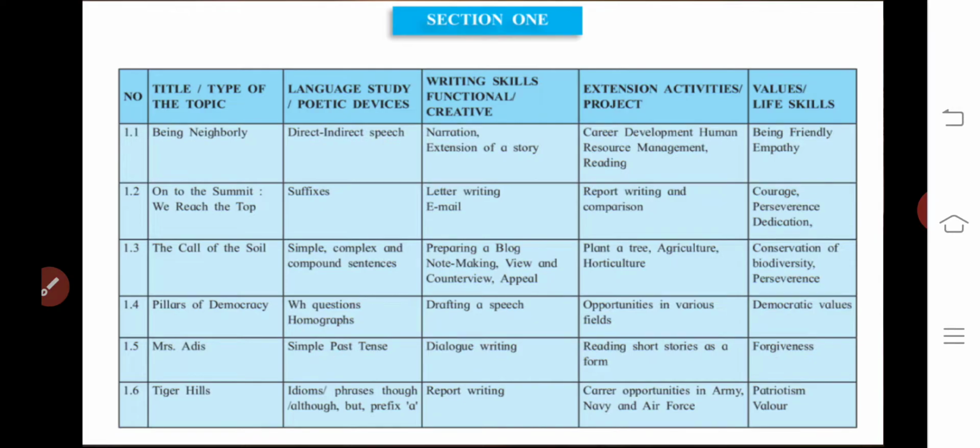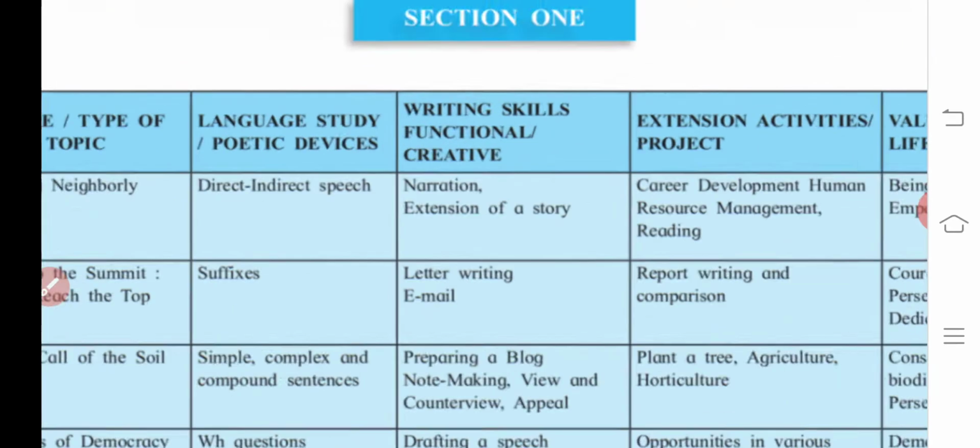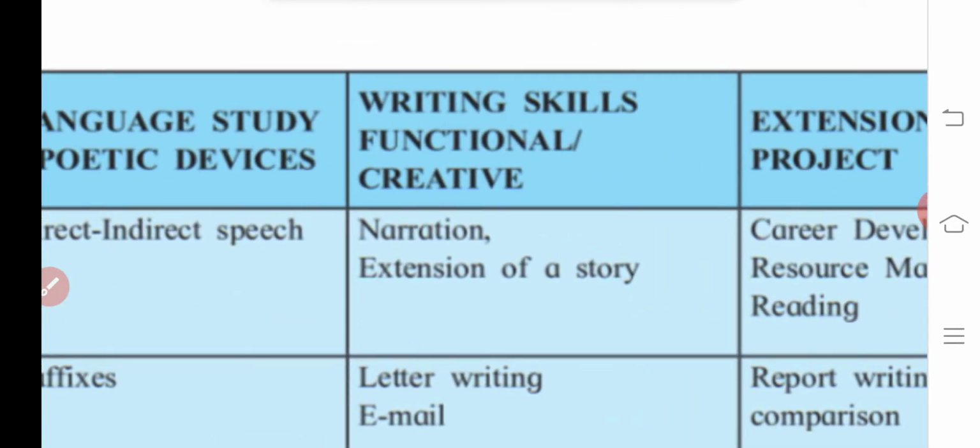So these writing skills you should know from 1.1, being neighborly topic. One more thing I wanted to say, that writing skills, they have classified that into two things, functional and creative. What that means? Functional means in day to day life, how will you write the writings, write up? For example, writing blogging or letter, sending email. These are some functional things which are day to day write up that we should have the mastery on. And what is meant by creative?